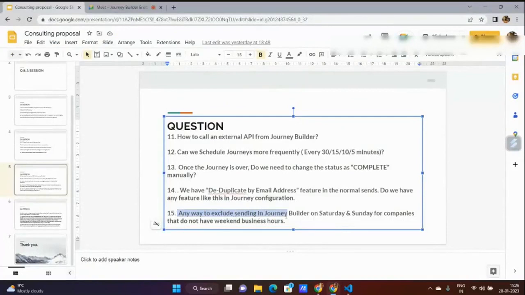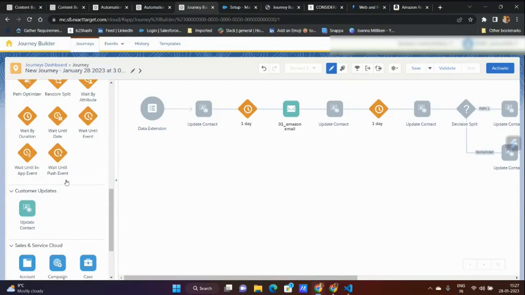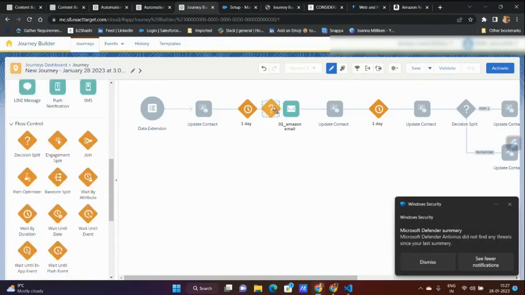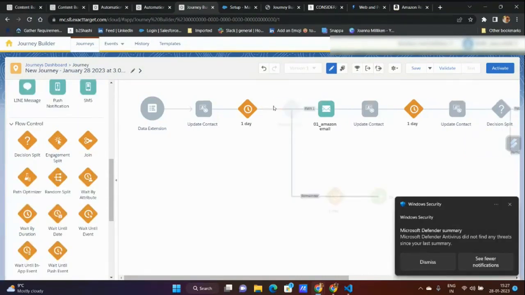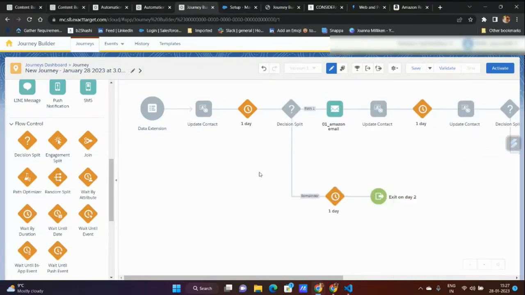Any way to exclude sending in Journey Builder on Saturdays and Sundays for companies that do not have weekends? I don't know. Second part, I said Saturday and Sunday. If your journey is a train, like I have multiple emails to be sent, then before every email is sent, you have to understand whether this day is Saturday or Sunday. I'll say a decision before sending an email. For every sending, before sending an email, I have to have a decision split to decide whether today is Saturday or Sunday, isn't it?